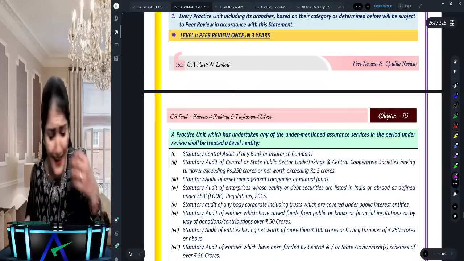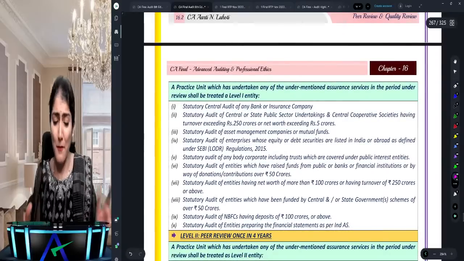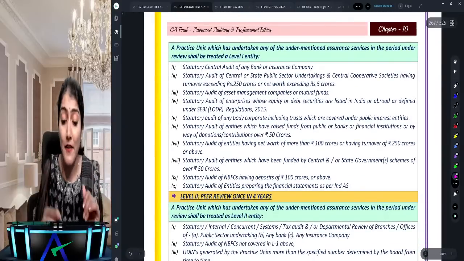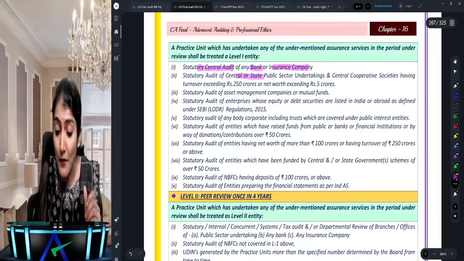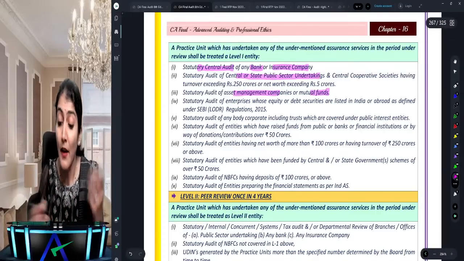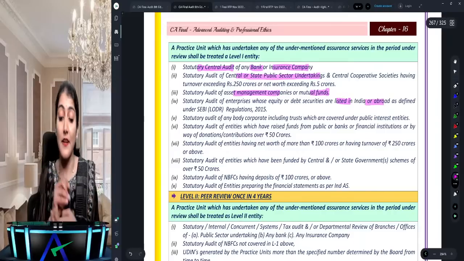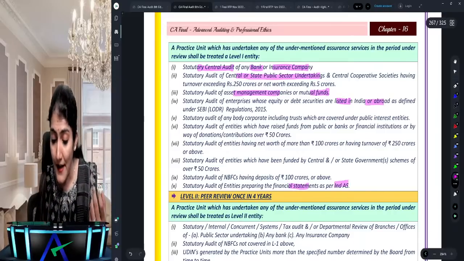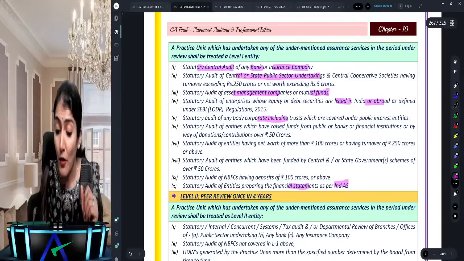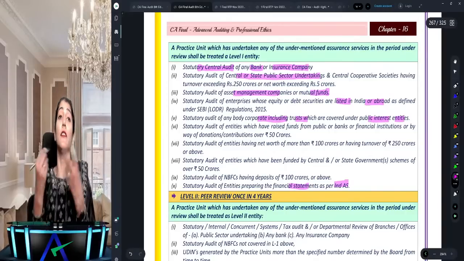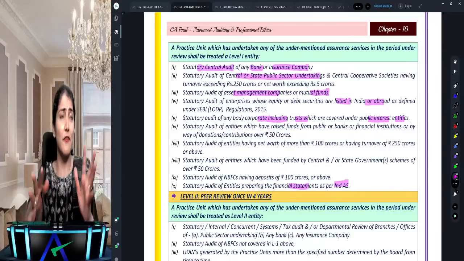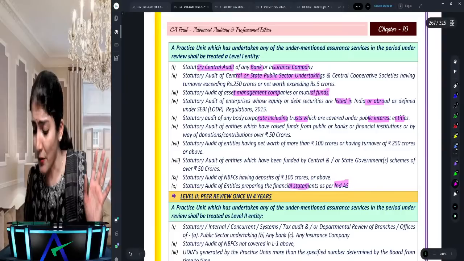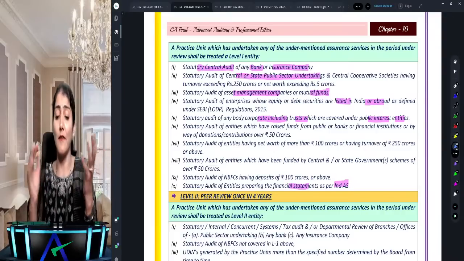When will your CA firm be considered a level 1 entity? It says if you're doing any one of these following audits, you are a level 1 unit. If you are the statutory central auditor of any bank or insurance company, or any central or state public sector undertaking, asset management company, mutual fund company, an entity whose debt or equity is listed in India or abroad, or which prepares financial statements as per Ind AS, or body corporate including trusts covered under the PIEs, the public interest entities. Any of these pink ones which I've marked, if you are doing the audit of them, you are a level 1 unit.